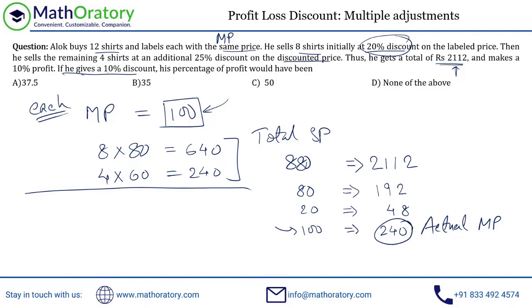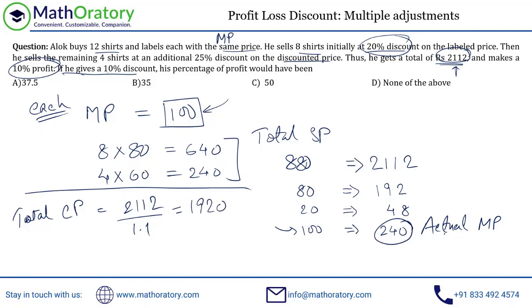Now, we know that this 2112 SP is giving him a 10% profit, right? So what is his total CP? So if I think about the total CP, that will be 2112 upon 1.1 because there's a 10% profit out here. So if you divide this, see, we already divided this 2112 by 11 to get 192. So divided by 1.1, this should be 1920. So this should be the total CP.